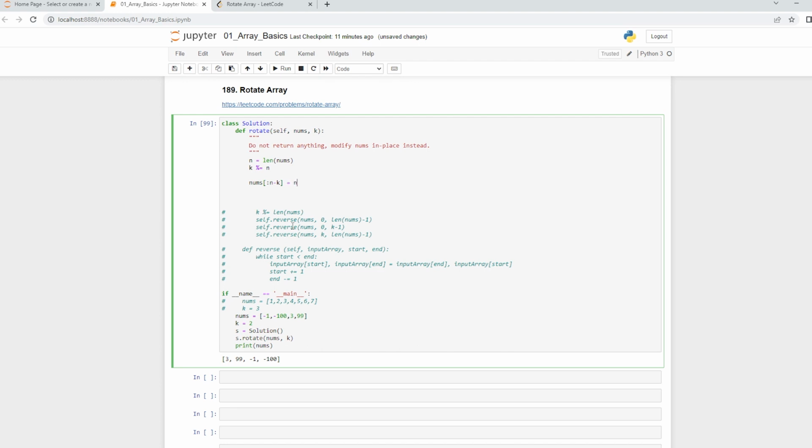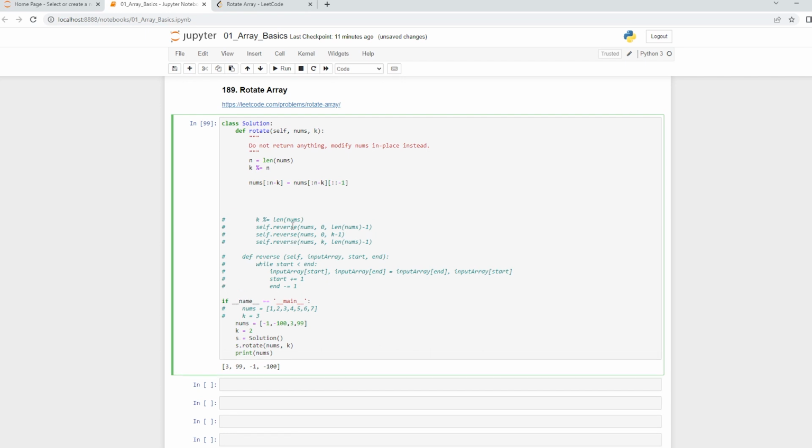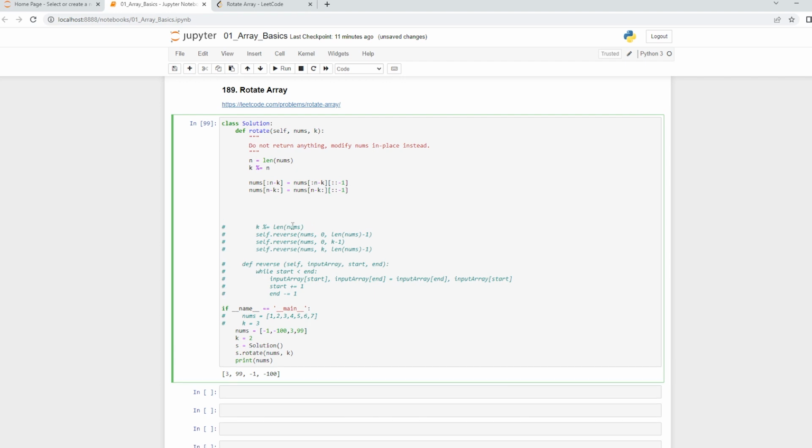Okay, n minus k, nums having like this. So again I'll say n minus k, and I'm going to just reverse this like this. Now I'll work in the front section of it also. So nums[:n - k] is equal to nums[:n - k], like this, and I'll reverse it, so colon minus 1. So this is purely, I would say, list slicing.